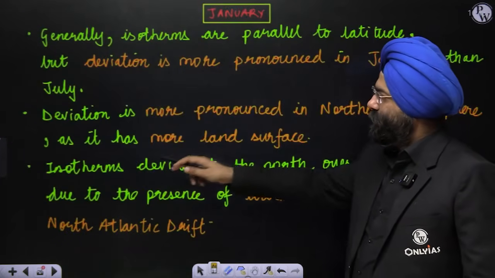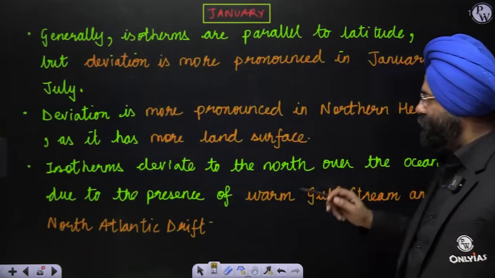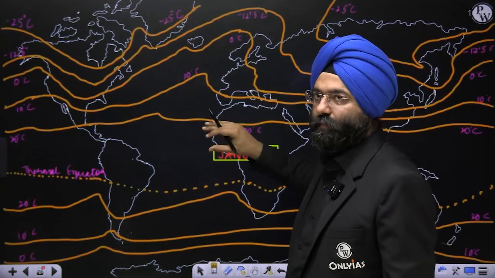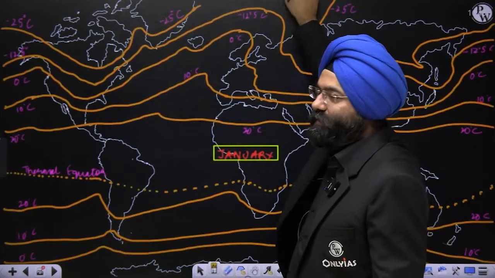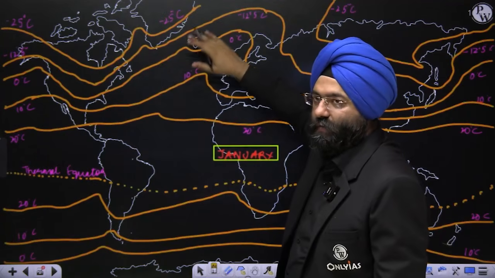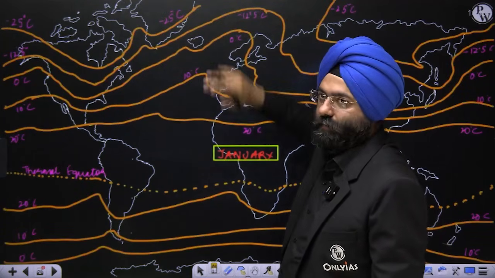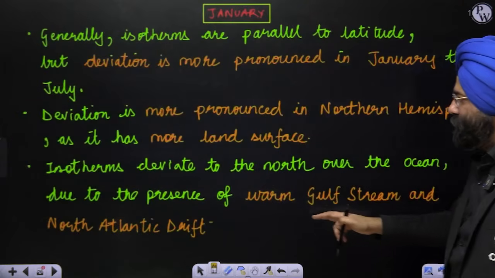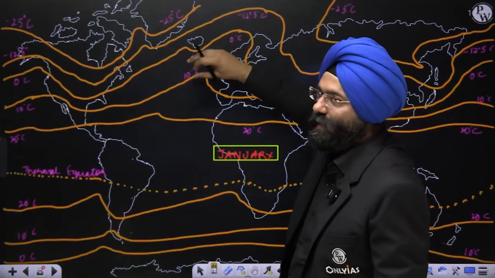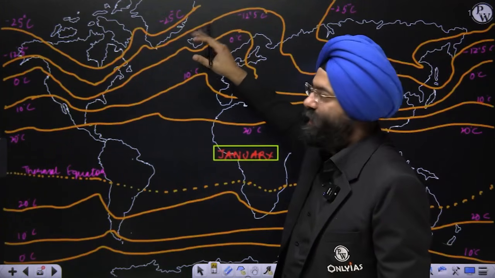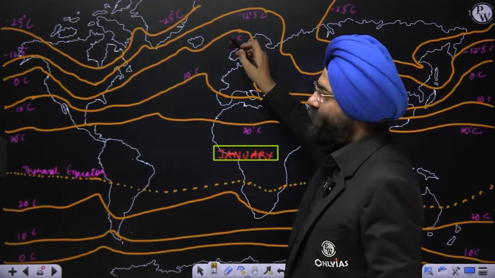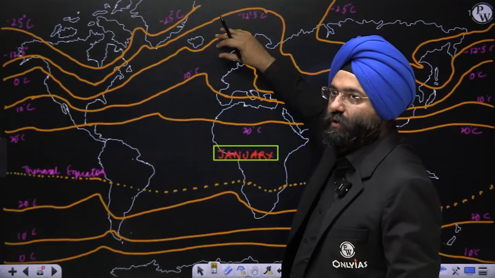Now, see here. Isotherms deviate to the north over the oceans. In the Atlantic Ocean, why are the isotherms moving upward? Over here, there is the Gulf Stream, a warm ocean current, which is moving towards the northern hemisphere. It carries warm water along with it. Not only the Gulf Stream, but also the North Atlantic Drift. Both of them carry warm water upwards. That is why it raises the temperature of the water present in these regions, and the isotherms move upward. Now, let us imagine 0 degree over here, because the Gulf Stream has taken a warm temperature from the equatorial region to this part.